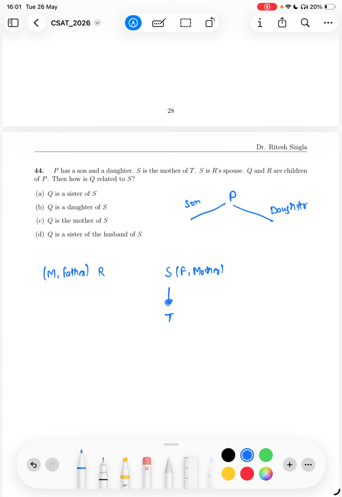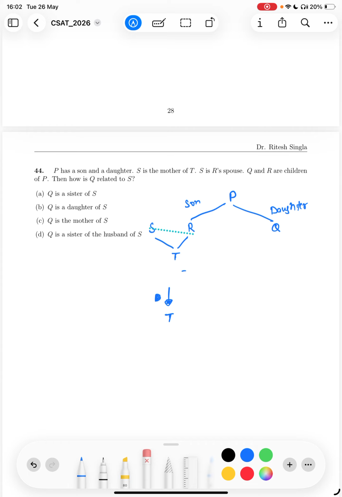R is the male father. S is the female mother of T. Q and R are children of P. So Q will be the daughter, R will be the son. The son has a wife S and they have a child T. So this is our ultimate chart.